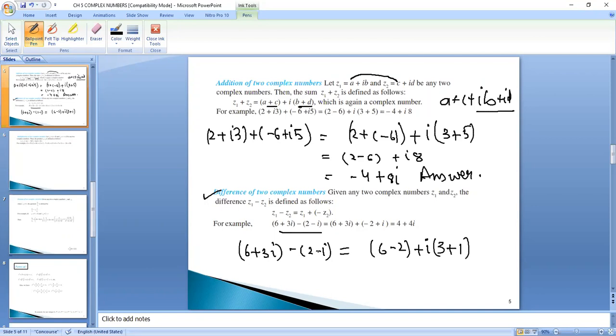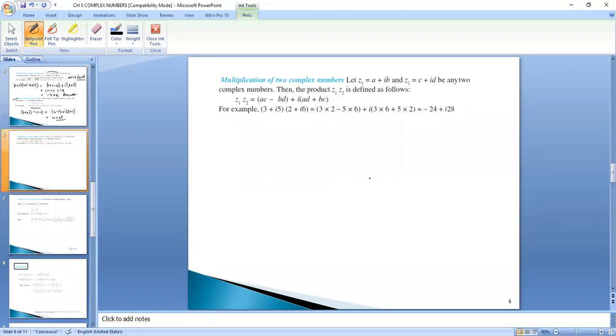It will be minus minus plus iota. Iota we have taken common. It will be minus minus plus 1. So 6 minus 2, 4 plus 3 plus 1, 4 iota. This is how to take the difference. Just like we take the difference of real numbers, but here, the iota term will be connected with iota, and the real term will be connected with real. This is the only thing which is important.